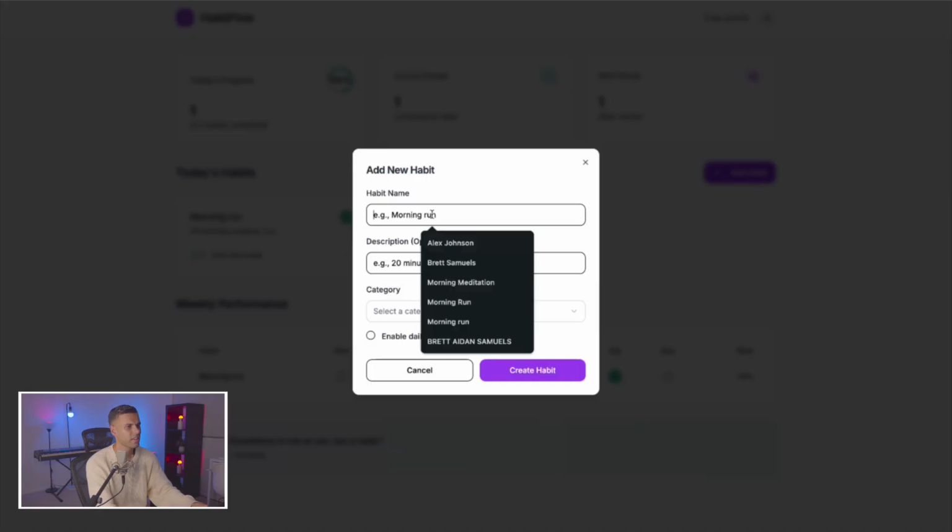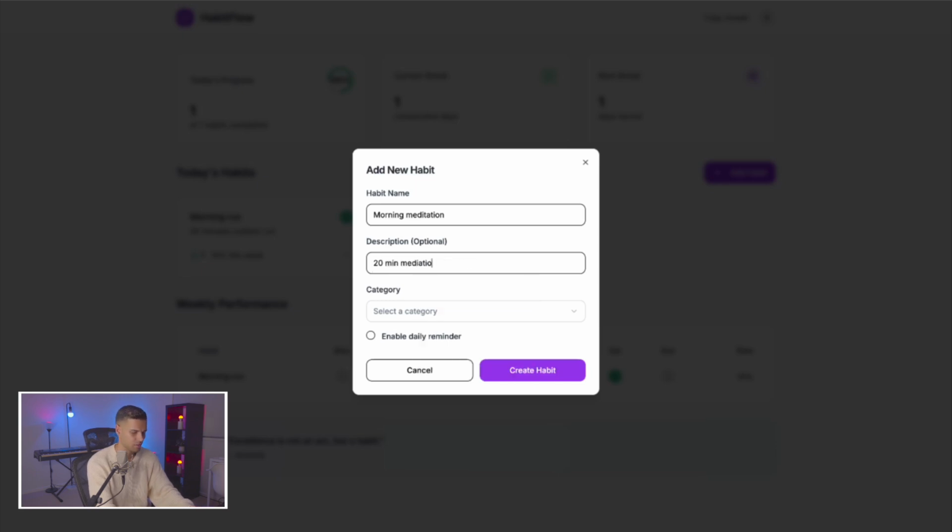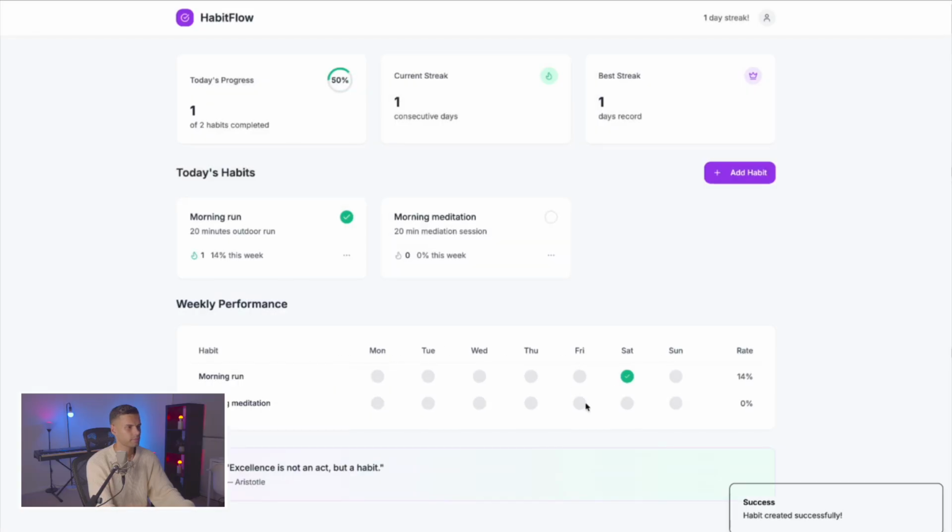Let's see, let's add another habit. Let's go morning meditation, 20 minutes, meditation session. Right. Notifications are transparent, but we've added it successfully and we can check it. Yep, there's definitely a progress ring bug, but it's like 80% there.